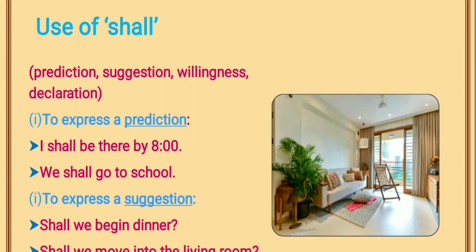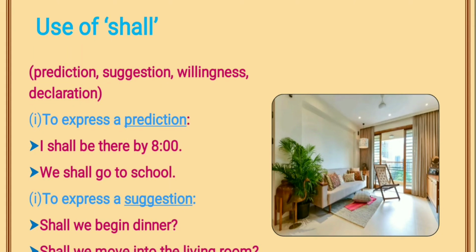Now, the next modal that we are going to talk about is shall. Students, shall is used to express prediction, suggestion, willingness, and declaration. When we talk about use of shall to express a prediction, we say that it is used to express the strong possibility or near certainty of an action which is to take place in the near future.